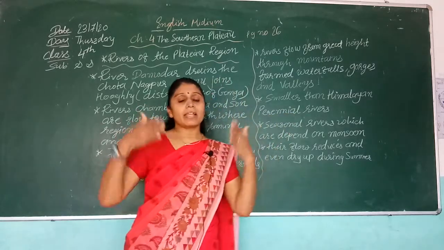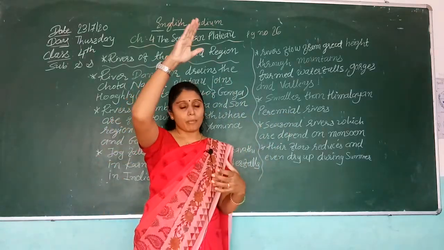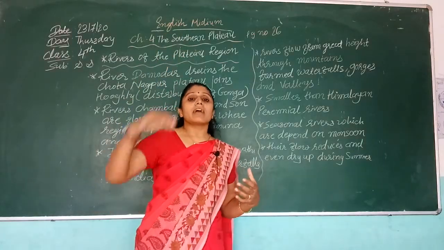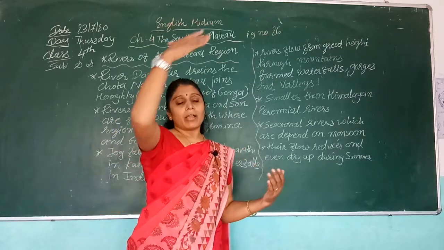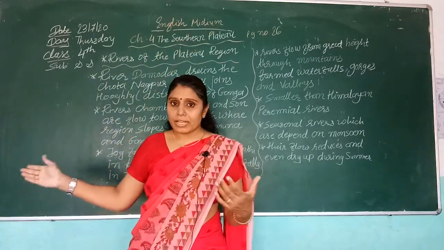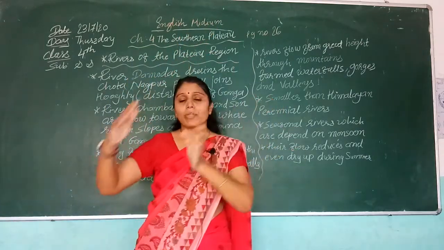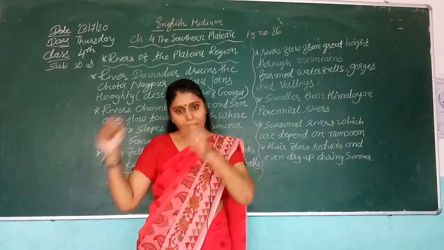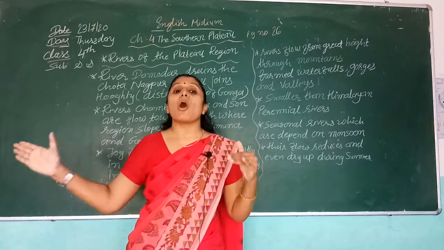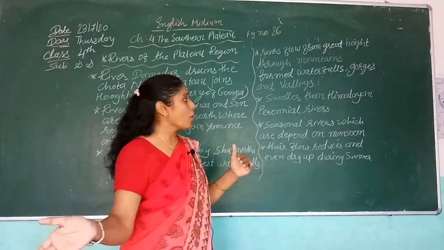The Himalayan rivers come from the Himalaya range. The Ganga comes from the Gangotri glacier, the Yamuna from the Yamunotri glacier, and the Satluj also comes from the Himalaya region, so they are much longer.